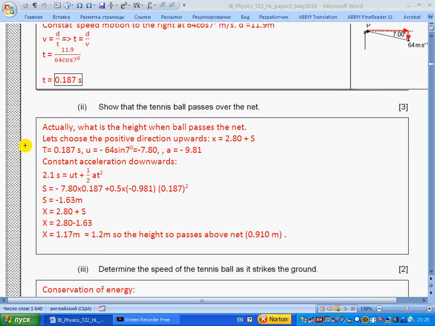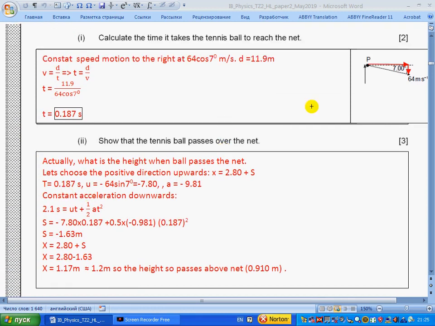Let's choose the positive direction upwards. Then the coordinate equals 2.80 plus displacement. Time we know. Initial velocity will be downward, so negative 64 sine 7 degrees, which is minus 7.80. Acceleration is downwards, also negative, minus 9.81. Constant acceleration downwards, section 2.1, displacement we will use this formula because we don't have v.